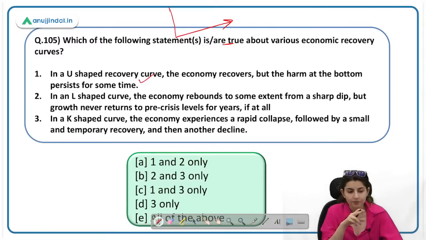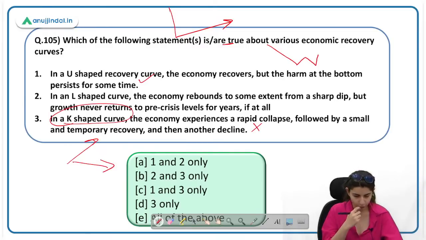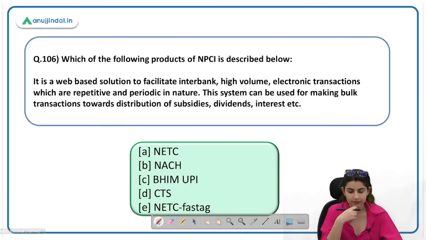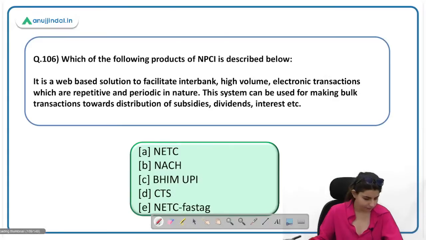It's also correct. In a K-shaped curve, the economy experiences a rapid collapse followed by a small and temporary recovery. That is the W curve, where there is a rapid collapse and a small and temporary recovery. So that is the W curve. The statement is incorrect. In a K-shaped curve, one sector continues to grow and the other sector declines or falls, with growth in the other sector. So here, statement 3 is incorrect. The answer will be A. Very good.